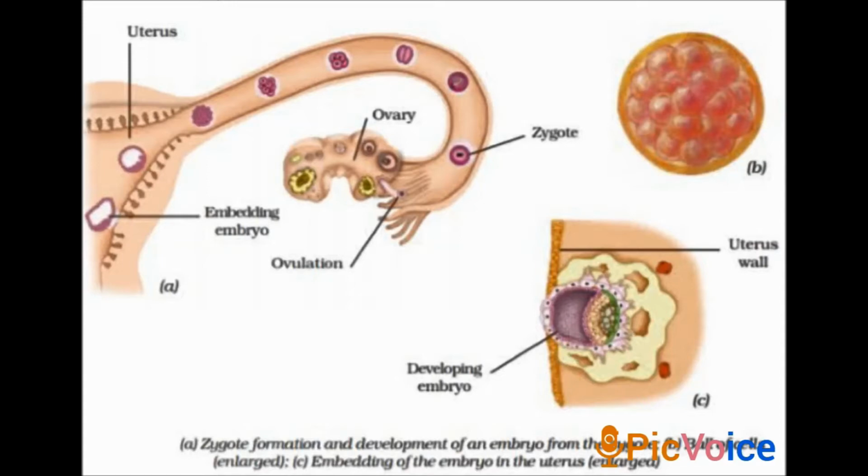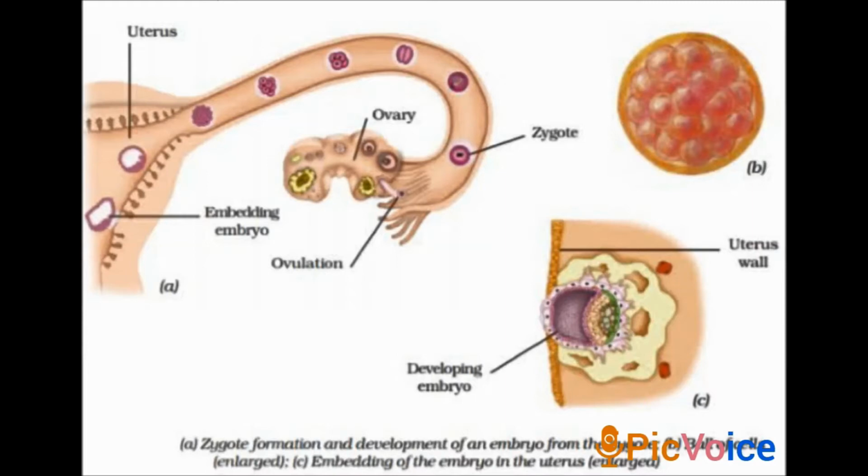The zygote divides repeatedly to give rise to a ball of cells. See this image, children. This is a ball of cells. This ball of cells begins to form a group that develops into different tissues and organs of the body. So this developing structure is termed as embryo.